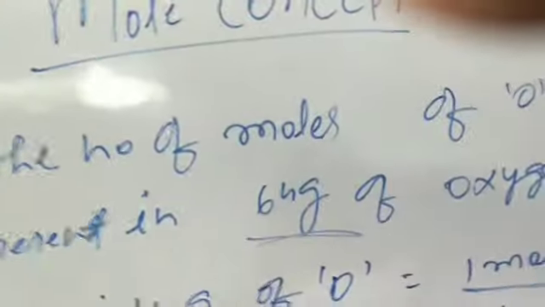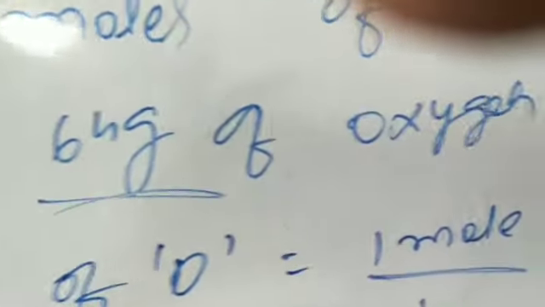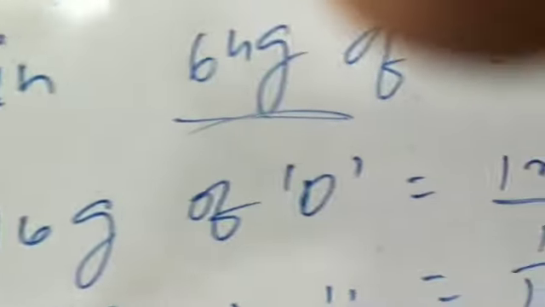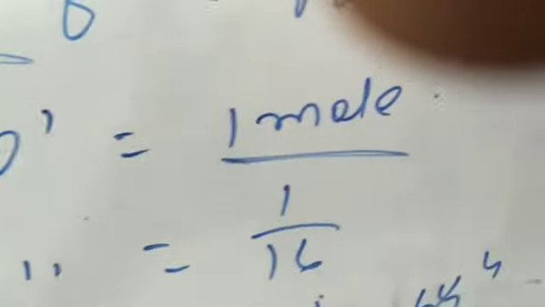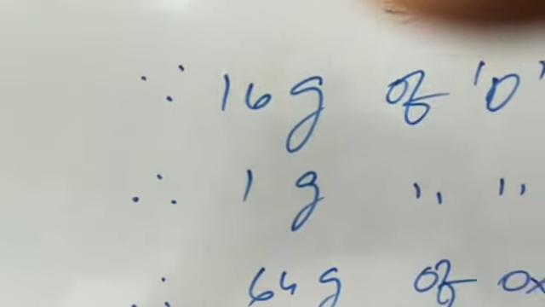Actually we wrote here molecules, you delete it, you write here moles. In this question we find the number of moles. Find the number of moles of oxygen atom present in 64 gram of oxygen. 16 gram of oxygen is equal to 1 mole. Therefore 1 gram of oxygen is equal to 1 by 16. Therefore 64 gram of oxygen is equal to 1 by 16 into 64. That is 4 mole. We calculate the number of moles in this question.